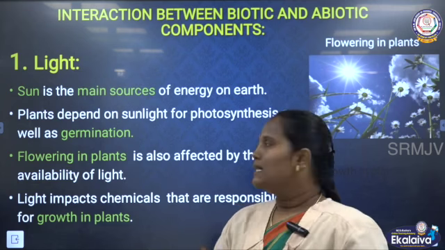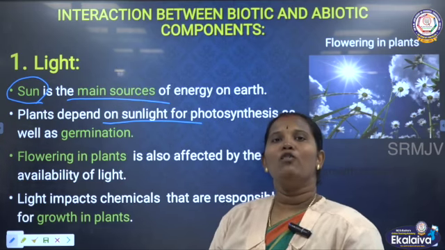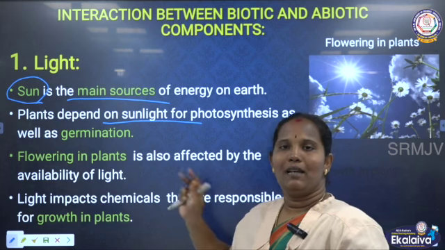See, in these abiotic components, the first one we have to see is light. We know that the main source of light is the sun. Thus, we get the energy, light energy from the sun as well as the heat also. So, the sun is the main source of light. Then, plants depend on the sun. Not only the plants, but how the biotic components depend on the light, first we have to see plants.